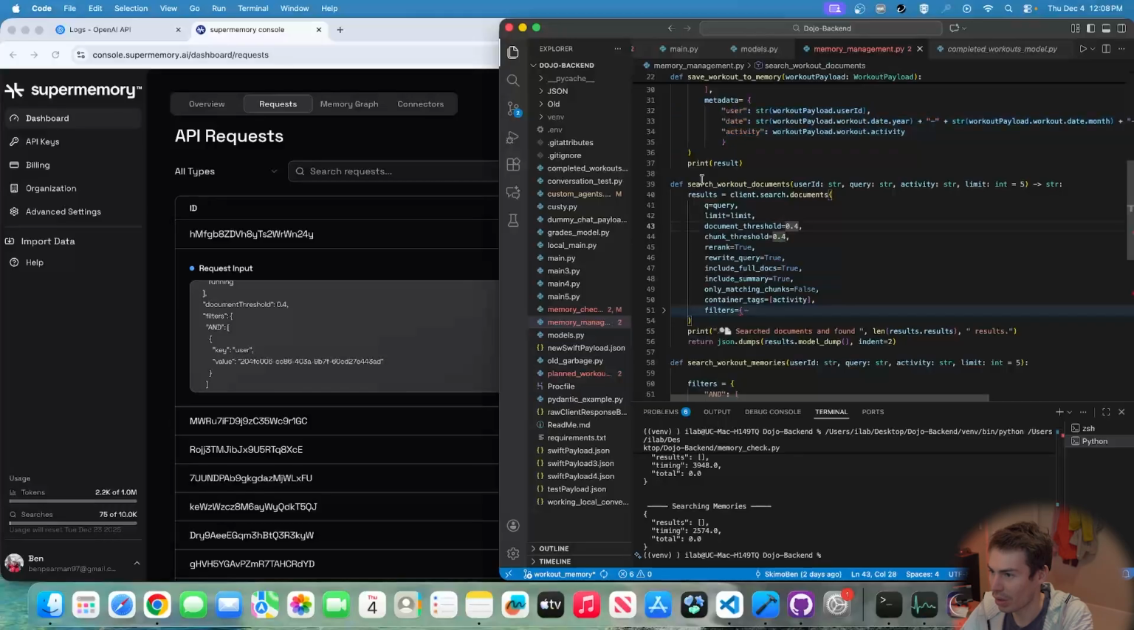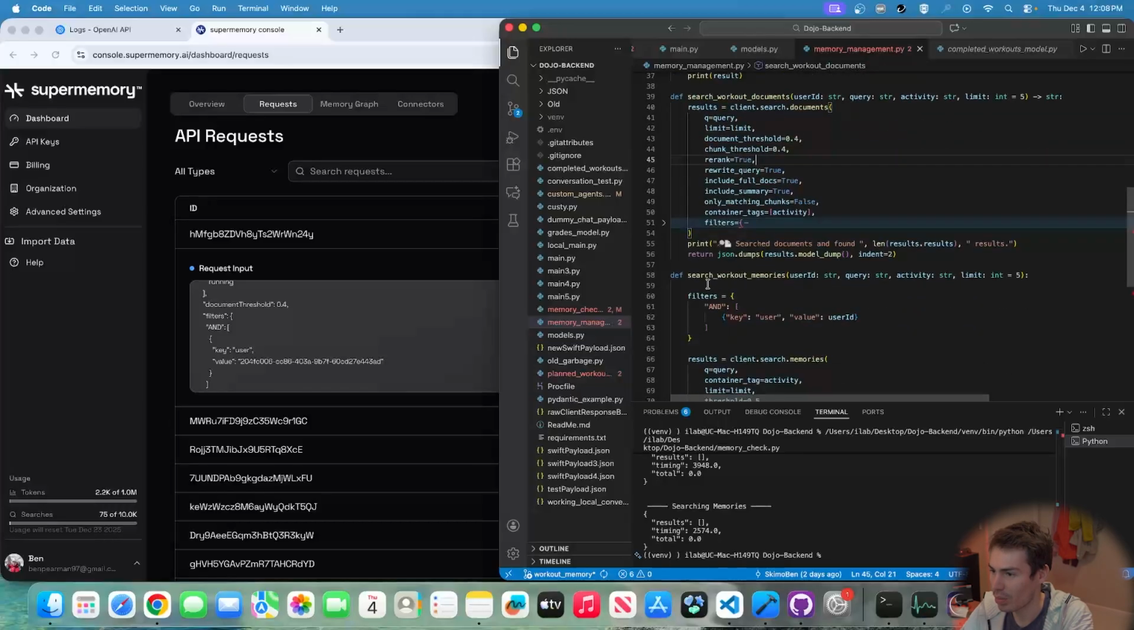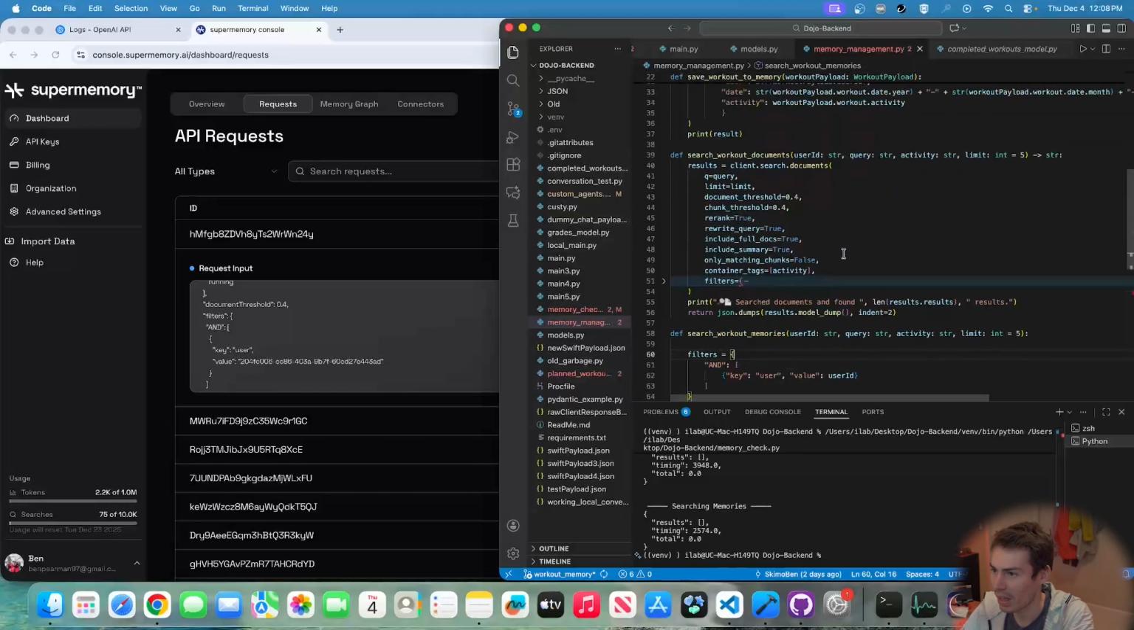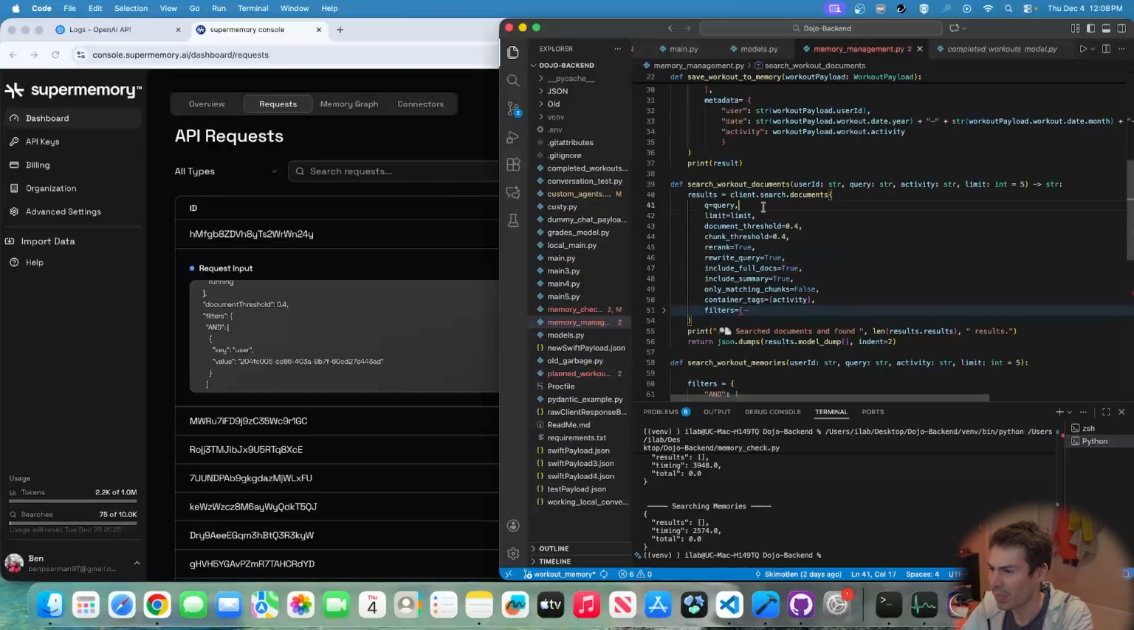It's search workout documents. So typically what I do is I do both. I do search workout memories and I search for the documents, and then I return both. Not sure if that's the best way to do it, but it's the best way that I've found so far to get a reliable amount of context, at least in the testing phase when I don't have a ton of data in here. I think with more data you'd want to do a more sophisticated searching method.